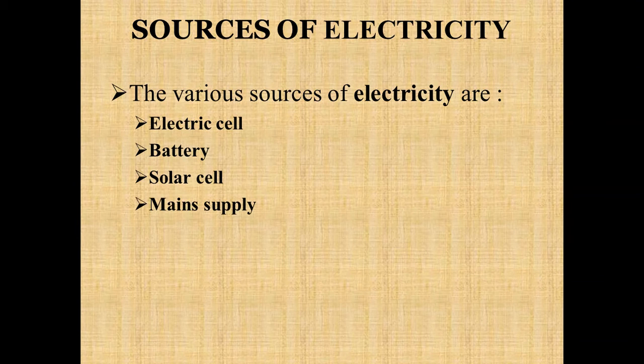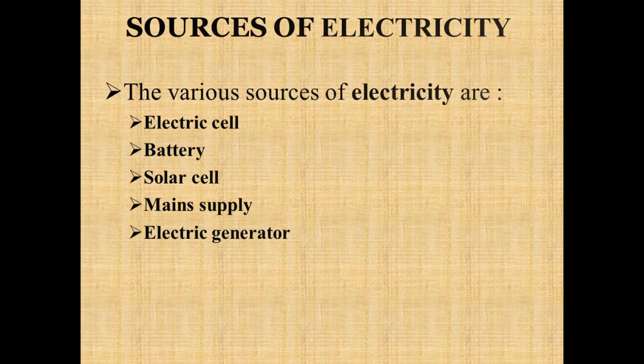And the main supply, the supply that is actually coming to our homes. And the last is the electric generator. This is also one of the familiar sources of electricity. Whenever the electricity fails, the generator is used in homes, factories, or in marriages. So these are the few sources of electricity that you have seen.